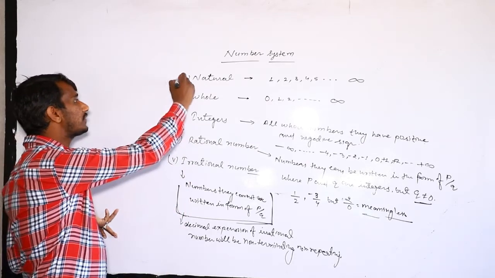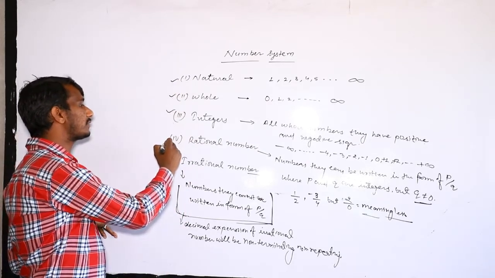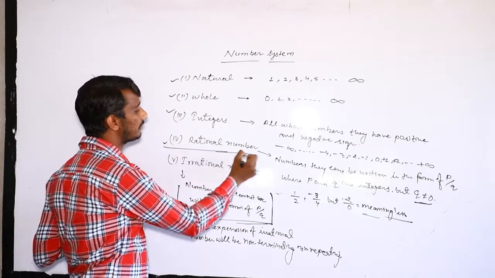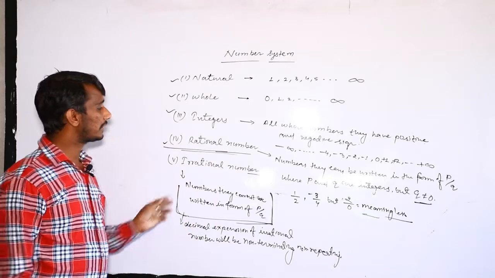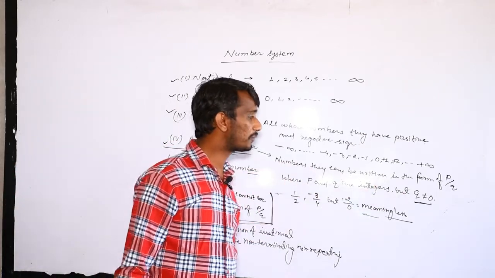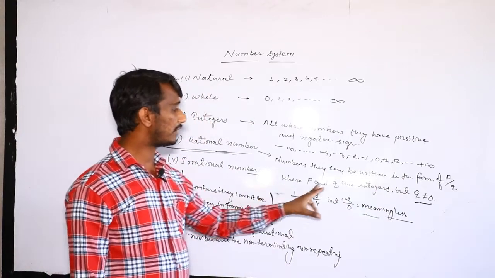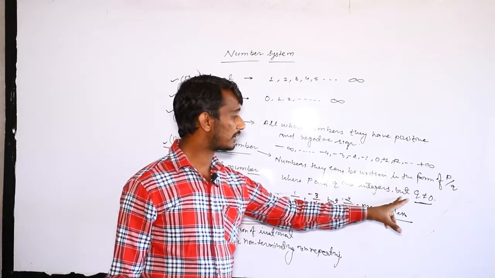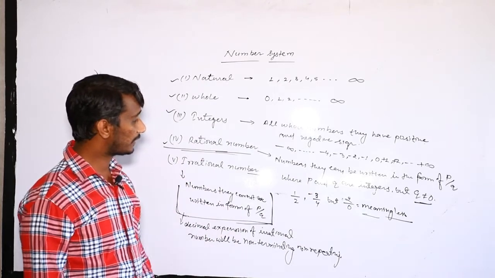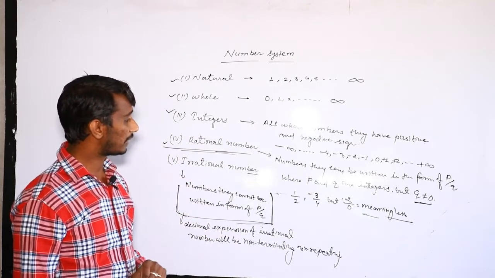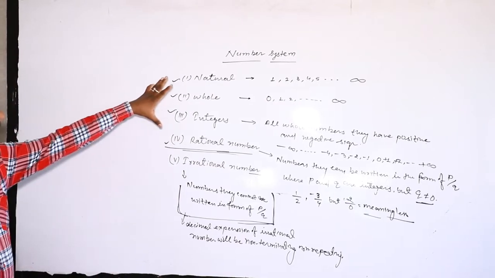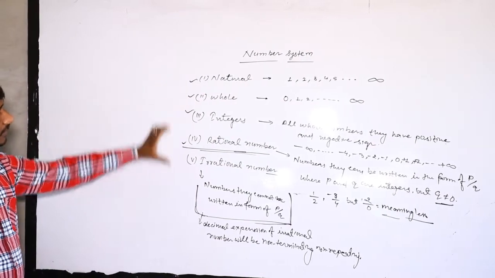You studied these definitions in earlier classes, but for class 9 the most important definition is rational number: numbers that can be written in the form of P upon Q, where P and Q are integers but Q is not equal to 0. Dear student, first we take examples, and some questions arise from these definitions.